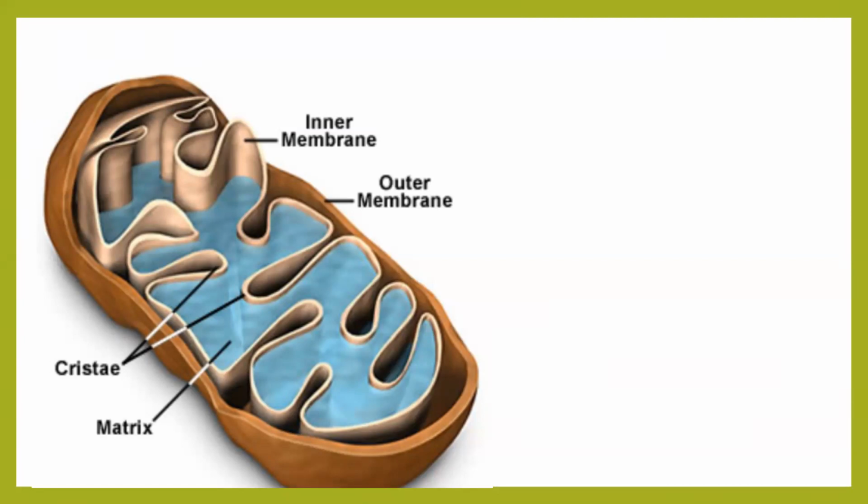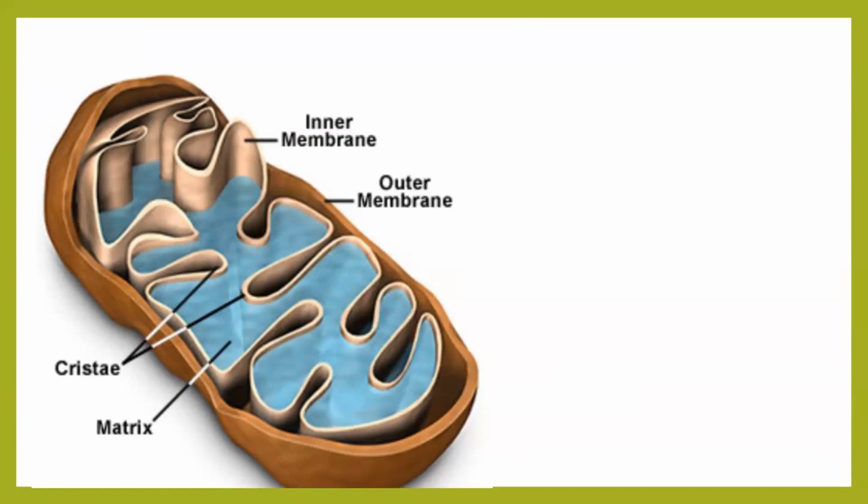Now, do you see some blue colored thing inside the inner membrane? How does it look? What does it resemble? Is it solid? Is it liquid? Okay. It looks liquidish, but for sure it's not a solid. And even here, the folds or the inner bag-like structures are called cristae.